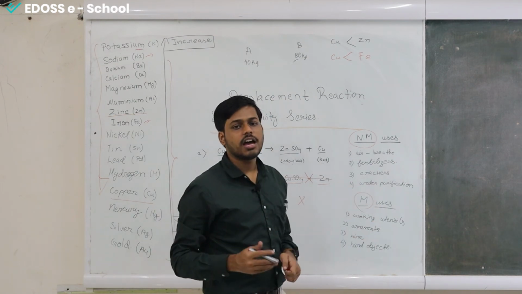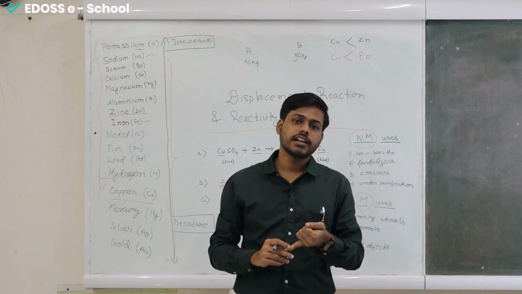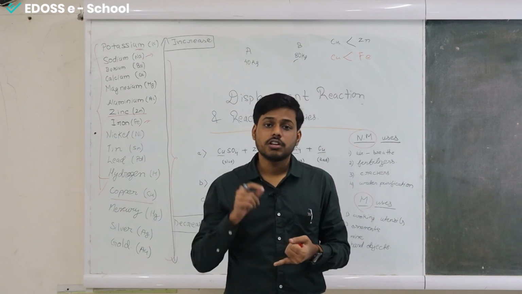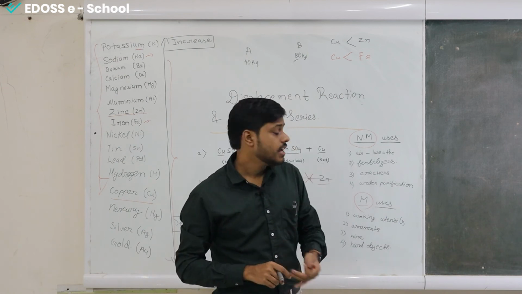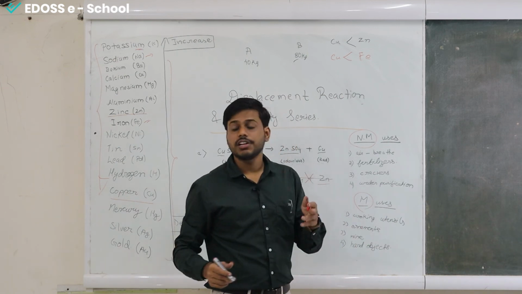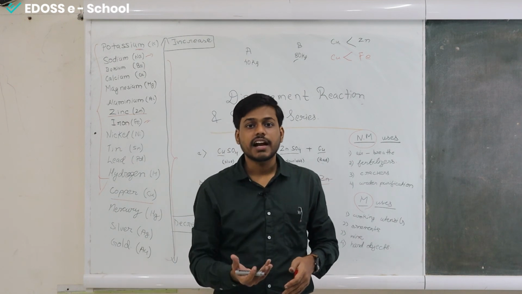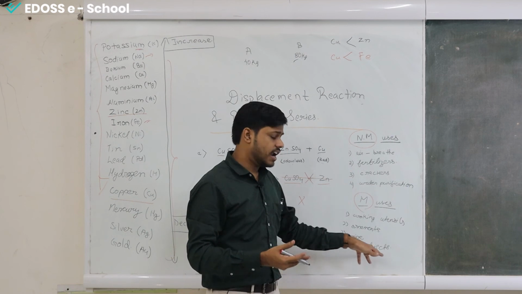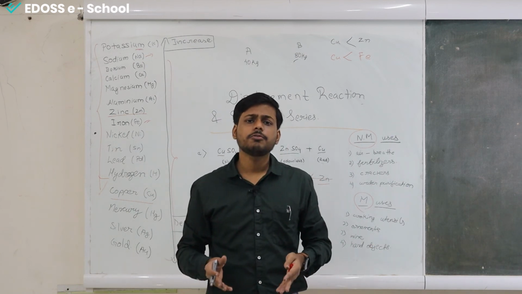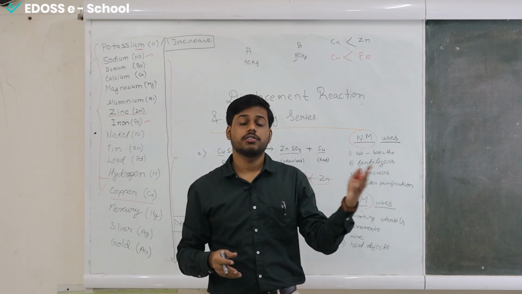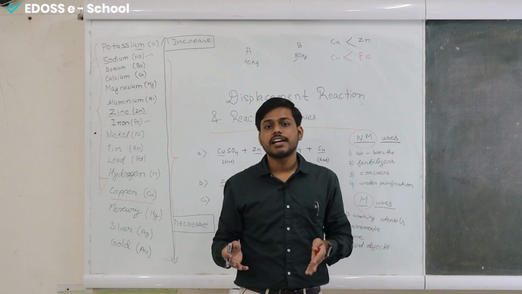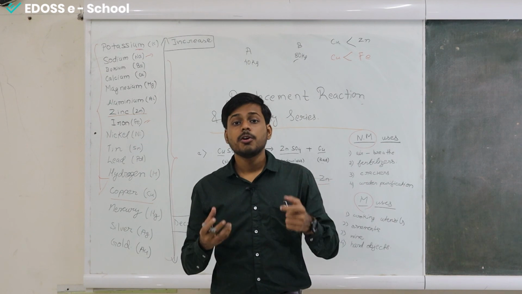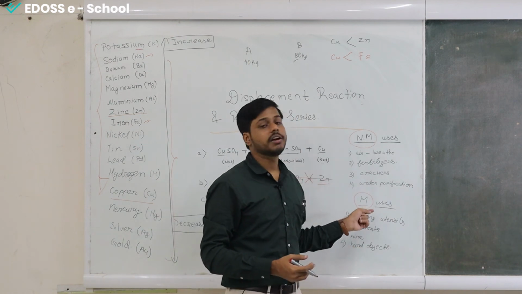Then metal uses, we have a lot of things. If we need to conduct electricity, we need metal. Cooking utensils are made of metal because they are good conductors of heat and electricity. Then we can also see ornaments, as we discussed, gold, because it doesn't react. Then we have wires, electricity conduction, and hard objects like something for decoration or a bench that you sit over in your school, the desk that you study on. Whenever we need things that are long lasting, we try to make them hard and we use metal there.